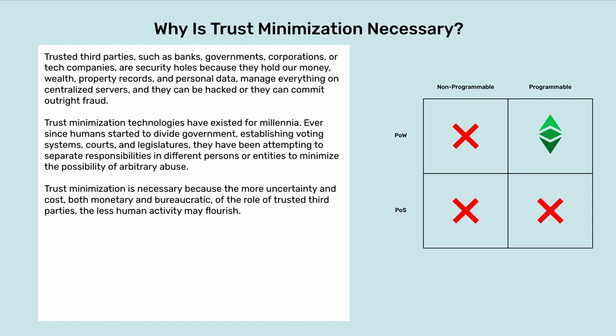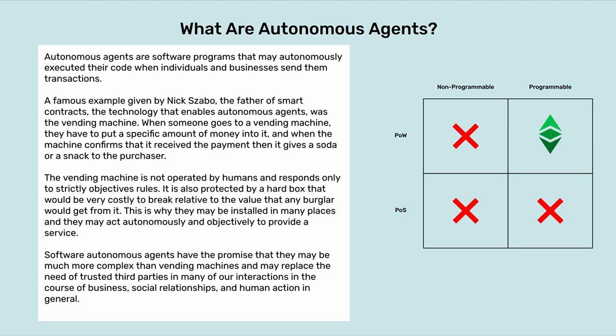Ever since humans started to divide government, establishing voting systems, courts, and legislatures, they have been attempting to separate responsibilities in different persons or entities to minimize the possibility of arbitrary abuse. Trust minimization is necessary because the more uncertainty and cost, both monetary and bureaucratic, of the role of trusted third parties, the less human activity may flourish.